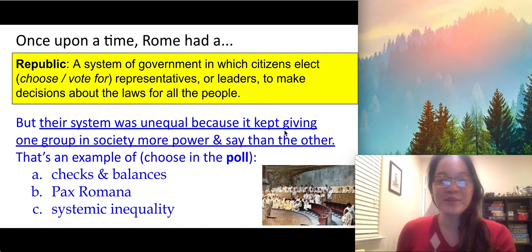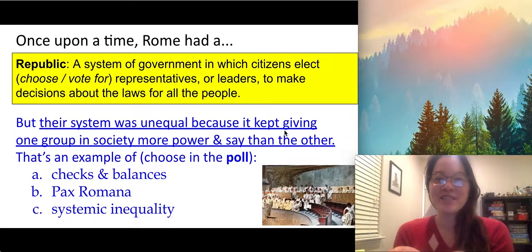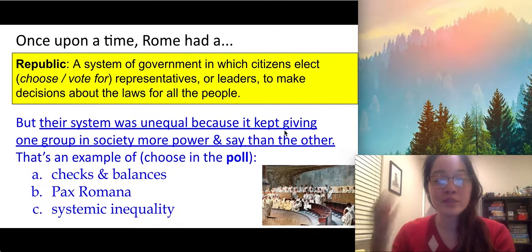So let me tell you a little bit about Rome. Once upon a time, Rome had a republic, which is a system of government in which citizens elect or choose or vote for representatives or leaders to make decisions about the laws for all the people. But their system was unequal because it kept giving one group in society more power or say than the other.